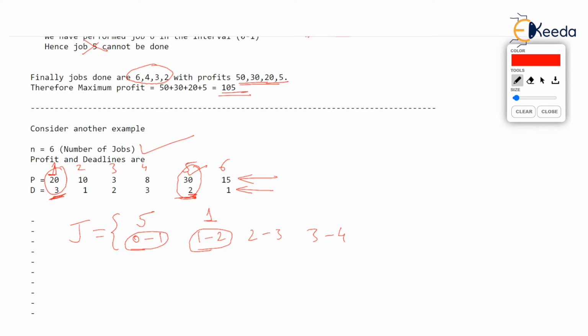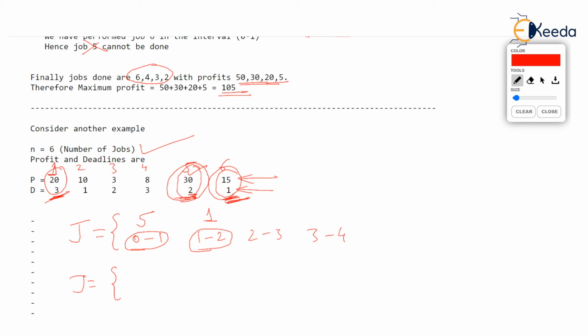Okay. Now the next job I think should be this 15 which I am encircling. Job number 6. But there is a problem. The deadline of this job is 1. Very interesting problem. Now the deadline of this job is 1, sixth job, and you observe deadline of the highest priority job is 2 and the deadline of the first job is 3. So how about rearranging the jobs like this?